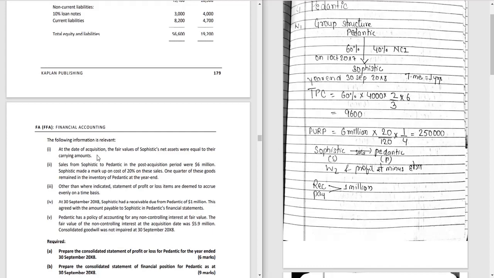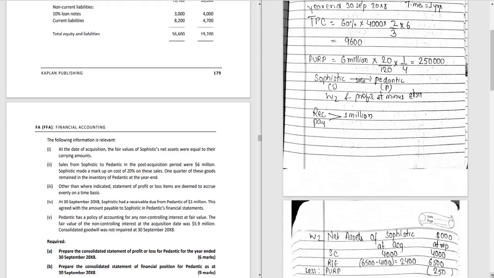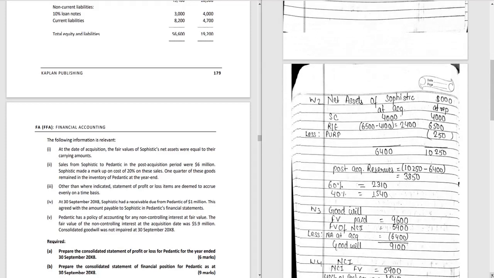Okay, now in the additional information, it is also told that Sophistic had a receivable due from Pedantic of 1 million, and this means Pedantic had a payable to Sophistic. So what is the receivable and payable? That means intra-group transactions of 1 million. Okay. Now we will calculate the net asset at the date of acquisition and reporting date of Sophistic.